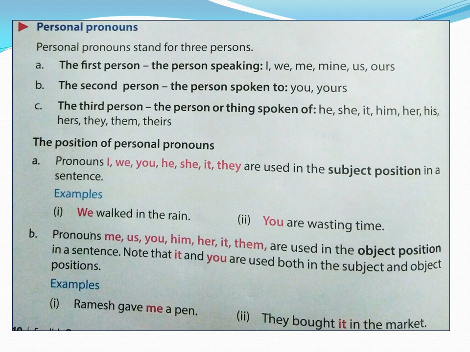They bought it in the market. Who bought? They. So they is the subject. They bought what? It. So it is the object, children. Did you understand? Subject, object, first person, second person and third person.